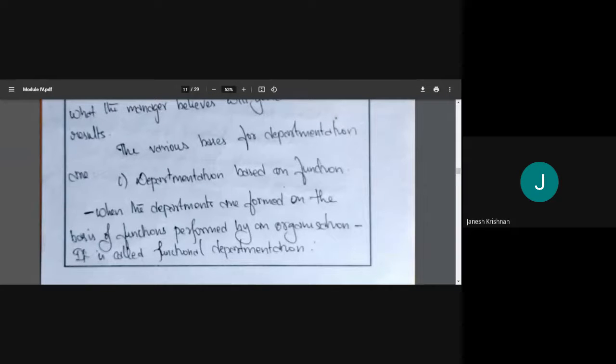From the market, are they doing banking? Are they doing that? Okay. That is based on function.